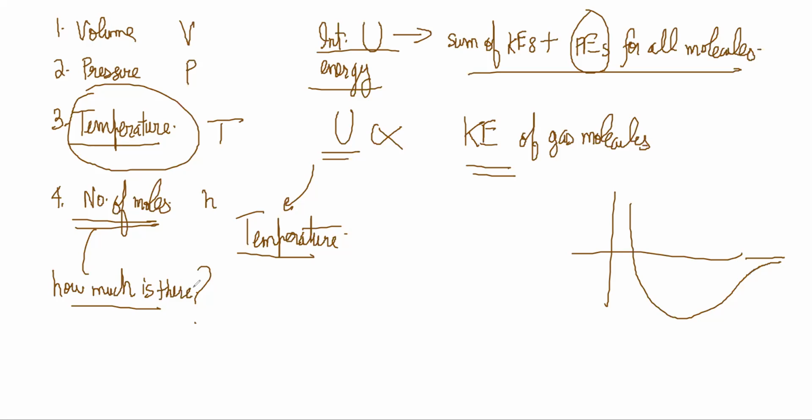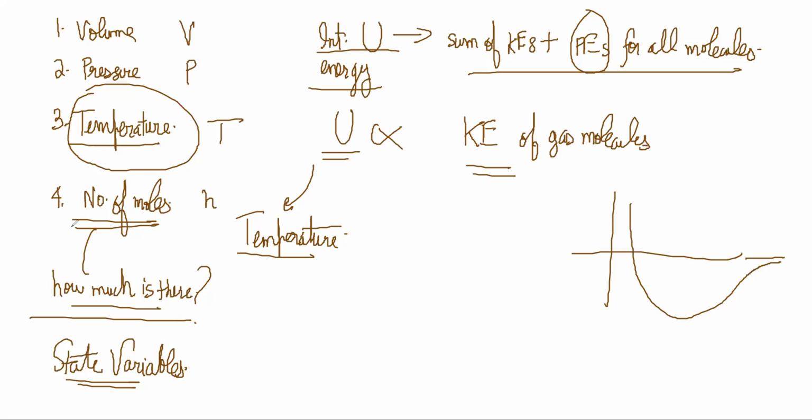These variables are basically called state variables, because they describe the current state of the system. A particular value of P, V, T, and N is the current state of the system. After some time, some value might have changed, so the system is in a different state.